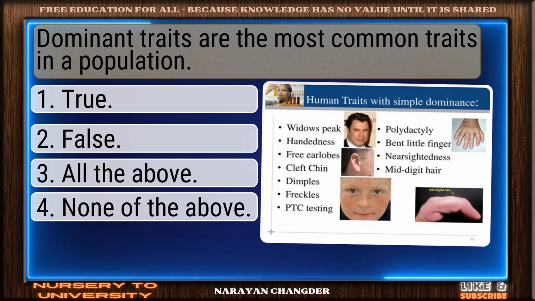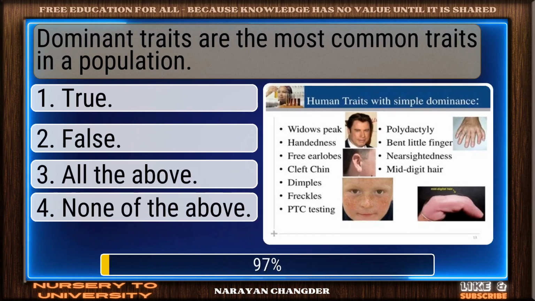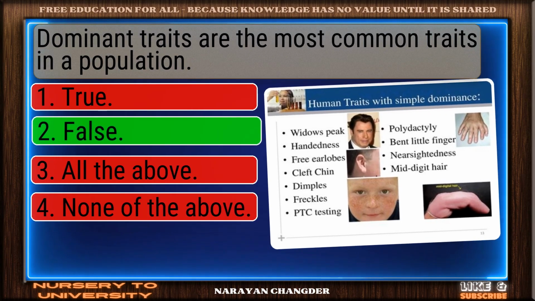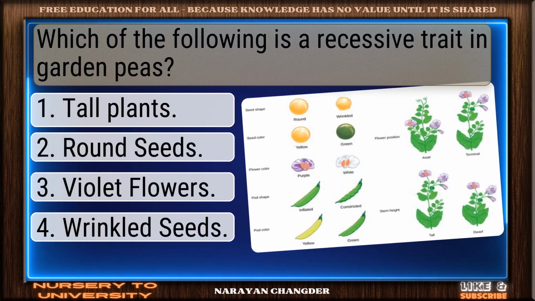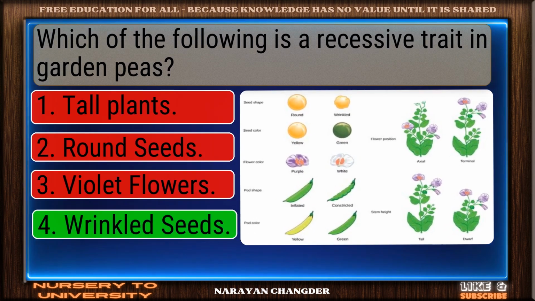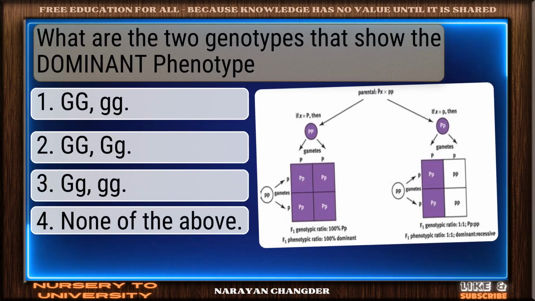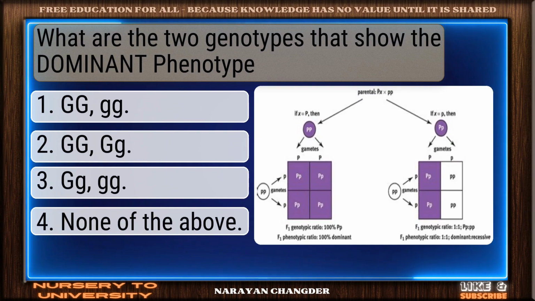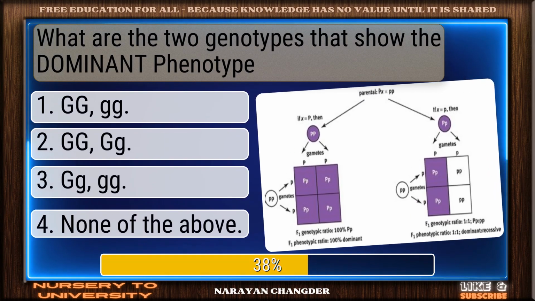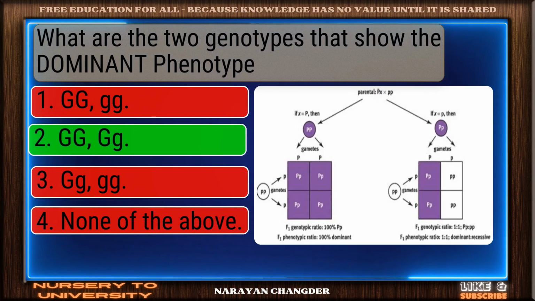Dominant traits are the most common traits in a population. Exactly. False makes sense. Which of the following is a recessive trait in garden peas? Smart pick. Wrinkled seeds is correct. What are the two genotypes that show the dominant phenotype? Correct. Gigi is spot on.